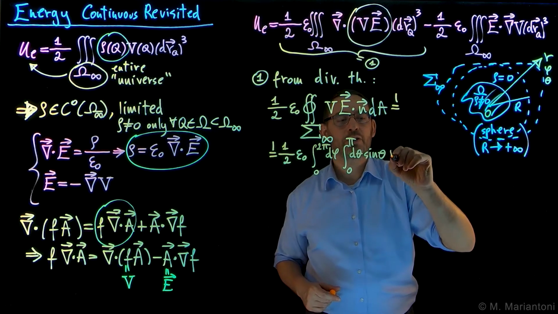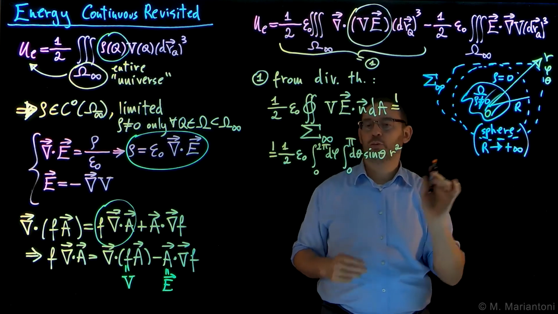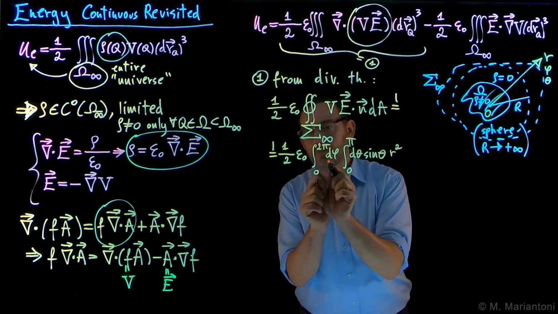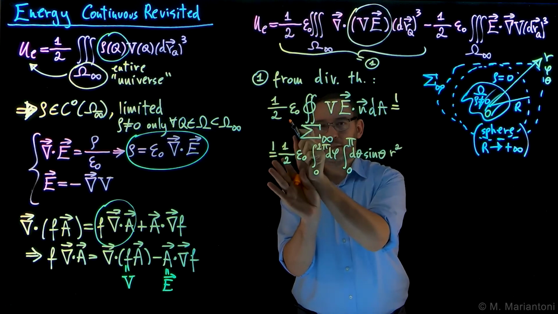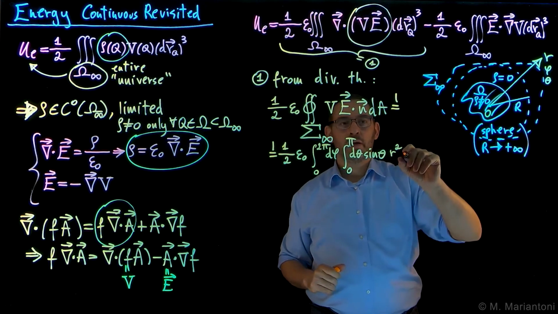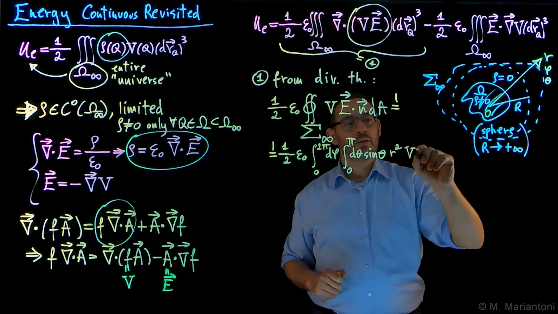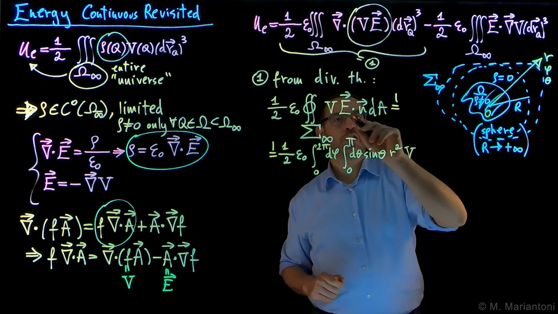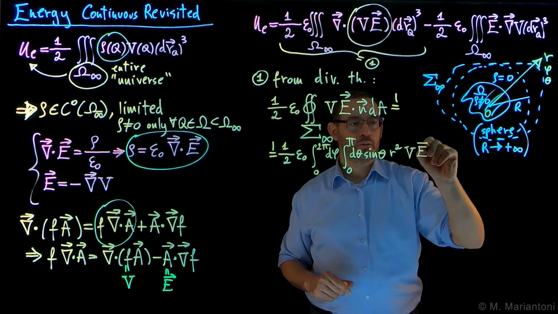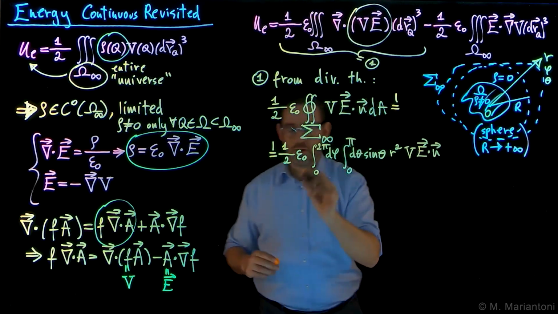So small r squared, that's our infinitesimal element. Then we need to do the limit to infinity. So this is our r squared, d theta, sin theta, d phi, that's our infinitesimal area element. This, we didn't forget it. Times V times E dot n dA, which let's keep as such for now. And dA, we already consider in this fashion here.